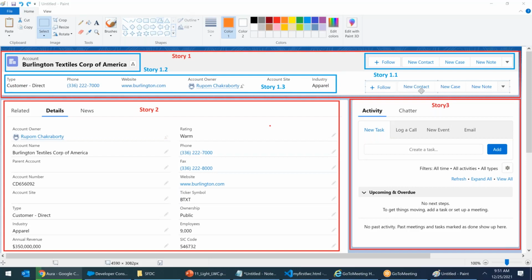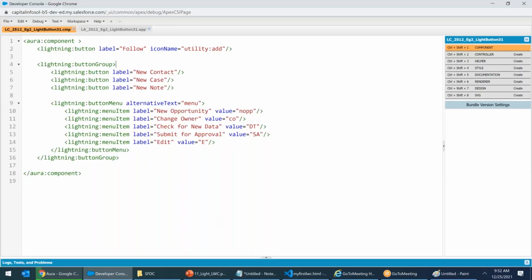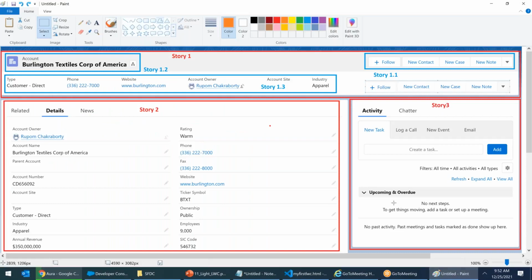So see, by the end of the class, you are able to deliver what we started with. Story 1.1 is now delivered. When you click on it, you'll get the same menu. See, new opportunity, change owner, check for new data, submit for approval, edit. You get the same thing. Getting it? Finally, we are able to deliver.